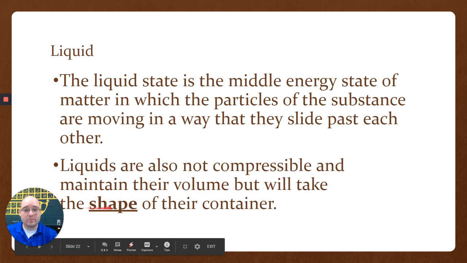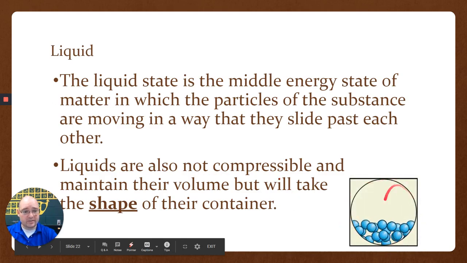So they take the shape of whatever container they're in. If they don't have a container, they just spread out, but they keep their volume. Their volume does not change. So when you look at the particles, notice they're moving a lot more than they are in a solid, and they are able to move and slide around past each other. They don't stay in the same configuration. If I were to tilt this, they would move and pour like a liquid does.